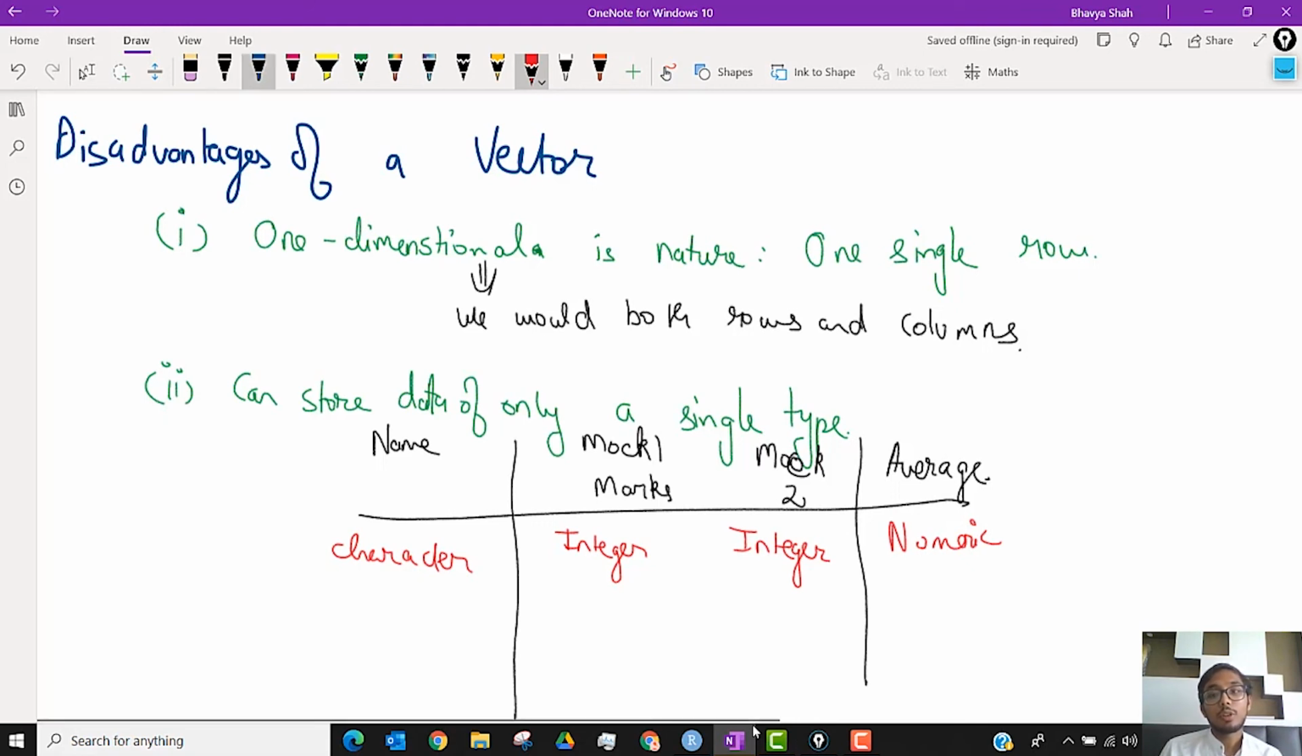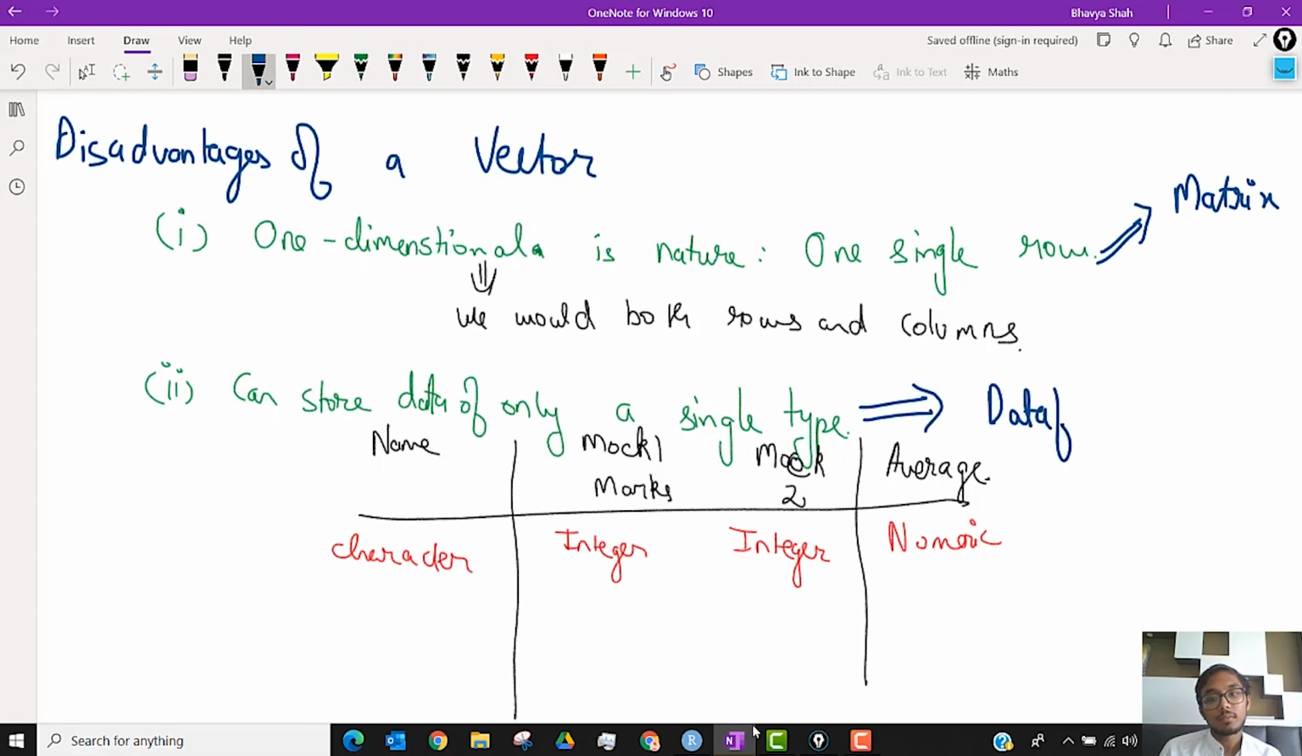So the solution to the first problem leads us to something called a matrix, and this leads us to something called a data frame. We'll study both these data structures in detail as well. There are other data structures in R. We'll be studying these data structures in detail and how we'll go about doing stuff in R.